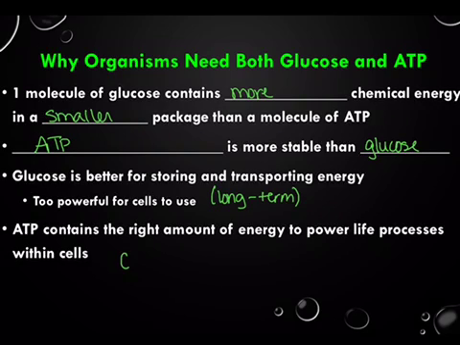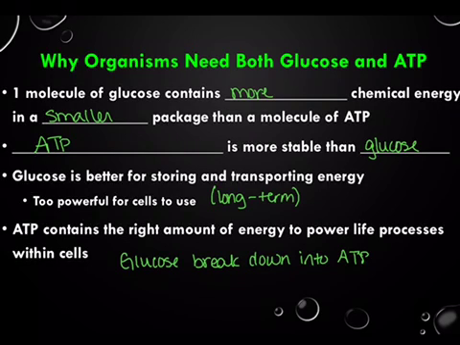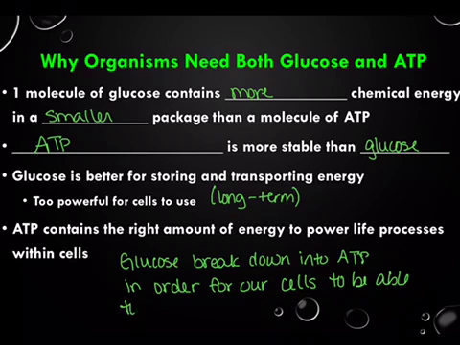So we have to take glucose and pretty much break it down into ATP in order for our cells to be able to use the energy in glucose.